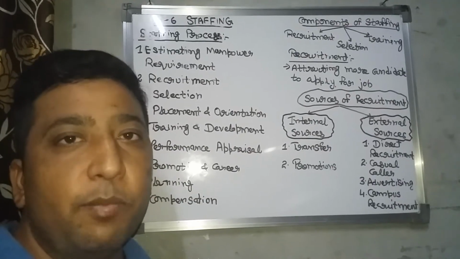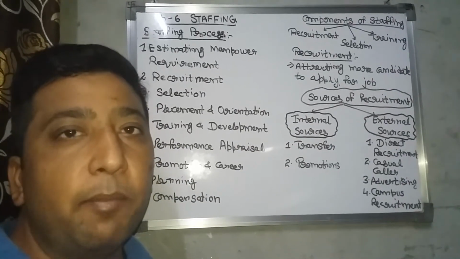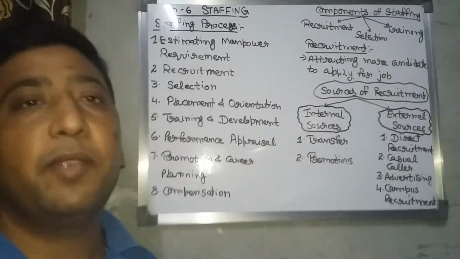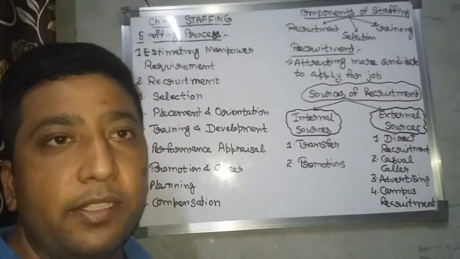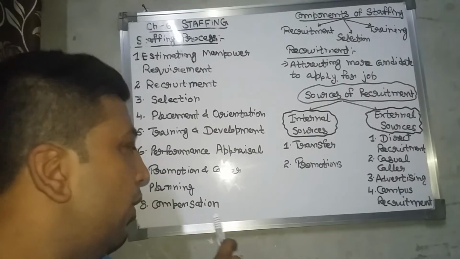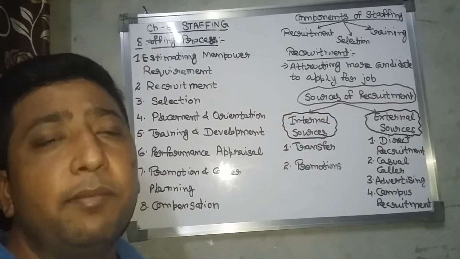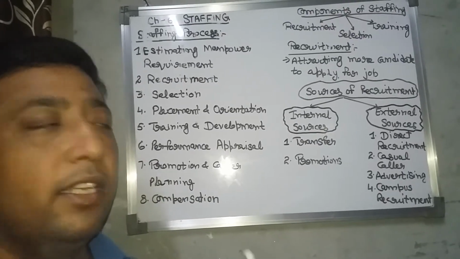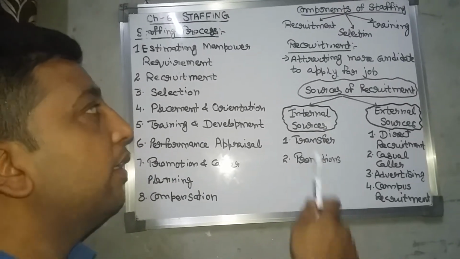Compensation means salary, wages, bonus, that will be given on a time basis and on a piece basis. Time basis means the salary will be paid on a monthly basis or yearly basis, and piece-wise system means whatever he produces in the organization, on that basis he will be rewarded.